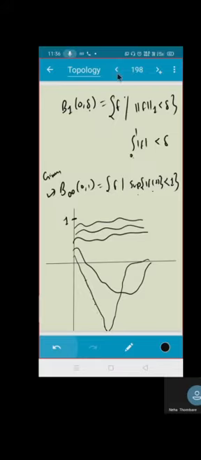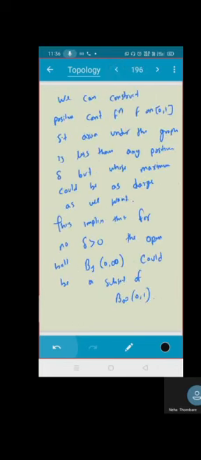You read this statement again and see whether you understand this or not. That means what? We can construct some function as large as we want, such that area is less than delta.